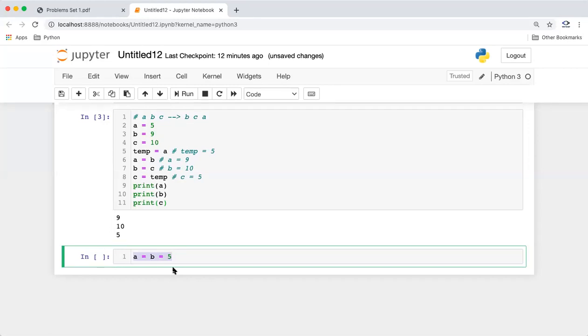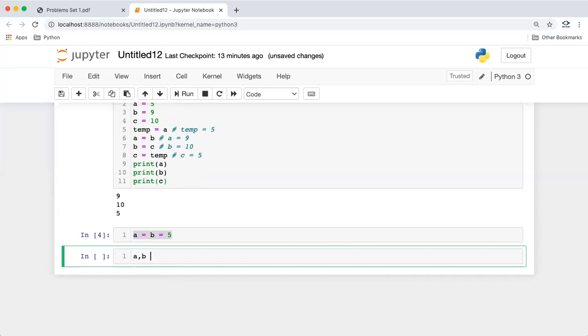Now Python supports multi-variable assignment in a single line with different values also. So what I mean is, I can also do a, b equal to 3, 5. What does it mean? The value which is written first will go to a, and 5 will go to b.